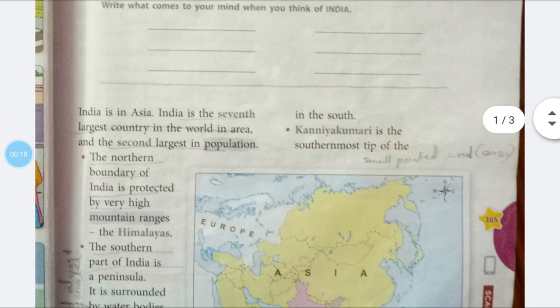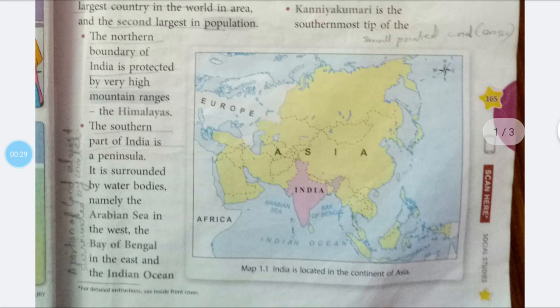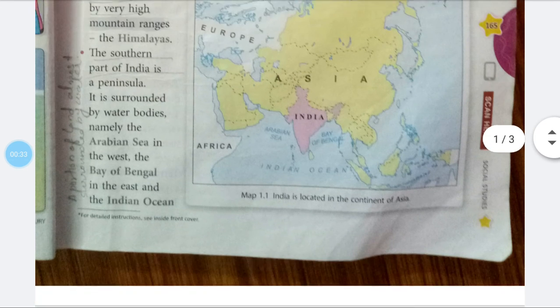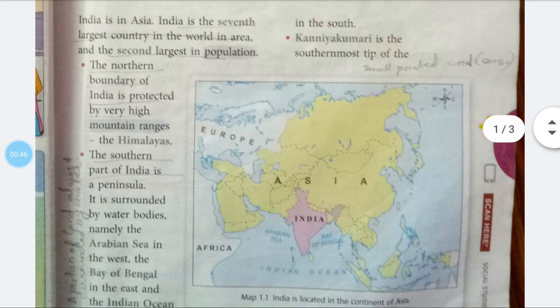India is in Asia. India is the seventh largest country in the world in area and the second largest in population. The northern boundary of India is protected by very high mountain ranges, the Himalayas. The southern part of India is a peninsula. It is surrounded by water bodies, namely the Arabian Sea in the west, the Bay of Bengal in the east, and the Indian Ocean in the south.